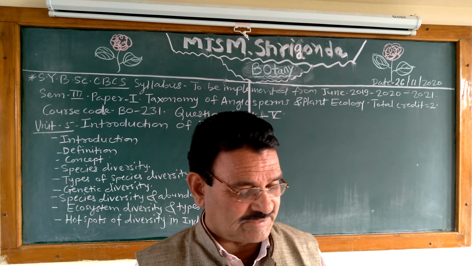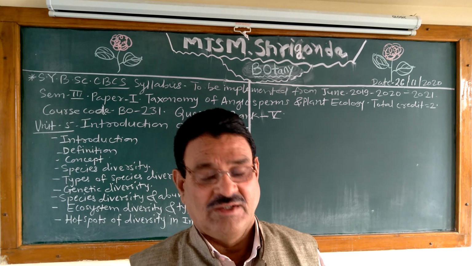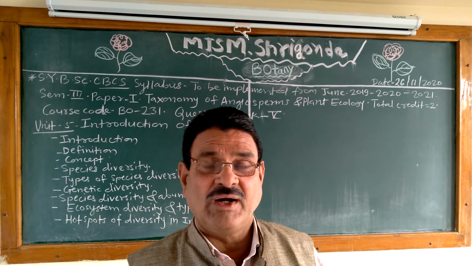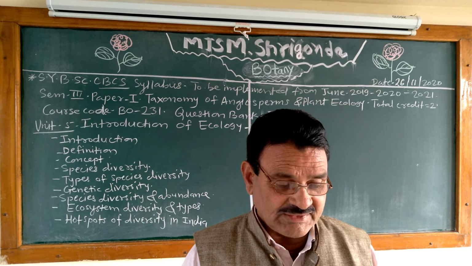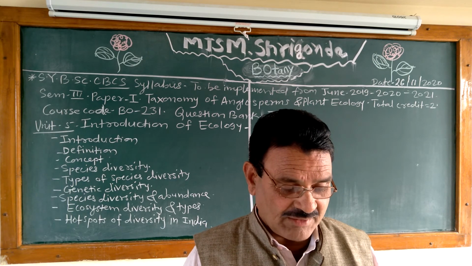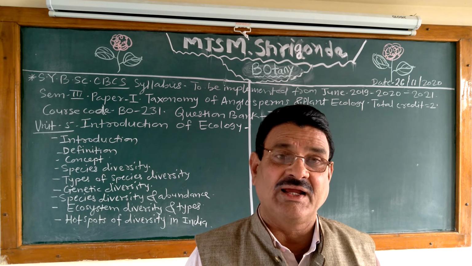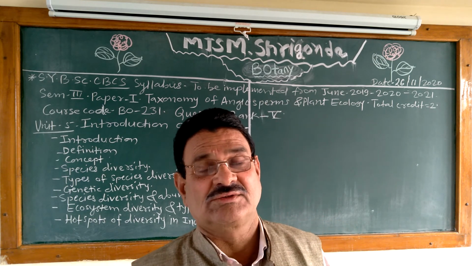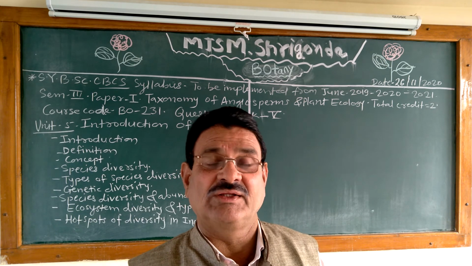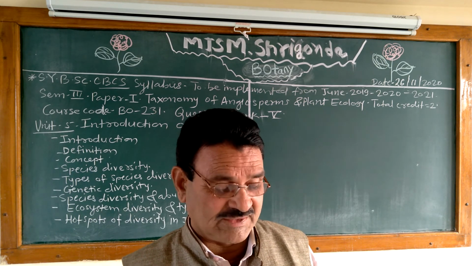These are some questions that occur in the examination, and you know what types of questions are asked. There are also questions on beta, gamma and alpha diversity, that types of diversity.